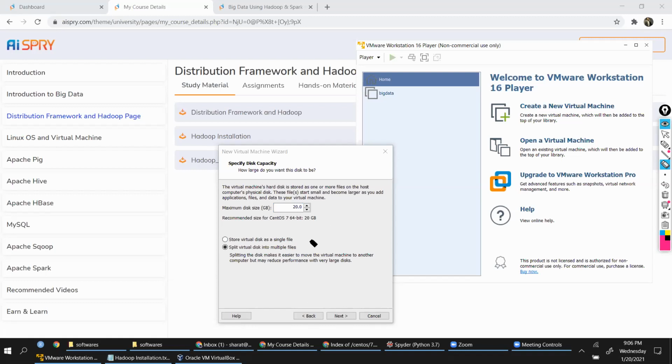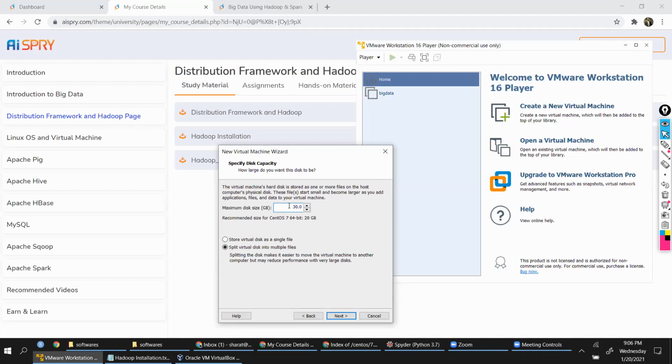Of course, if you have too many disk spaces or too many small files, performance reduces, but that's okay for us. Now, what is the minimum disk size that we need? The operating system that we are trying to install here is recommending a minimum of 20 GB, and that's what is given here. If you're using the latest version, they might change the standards. That's okay. We go with 30.